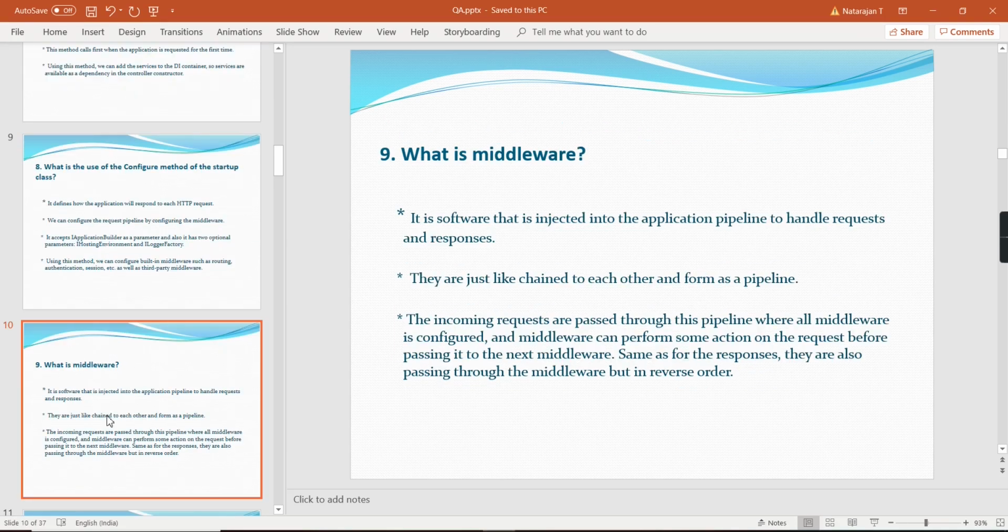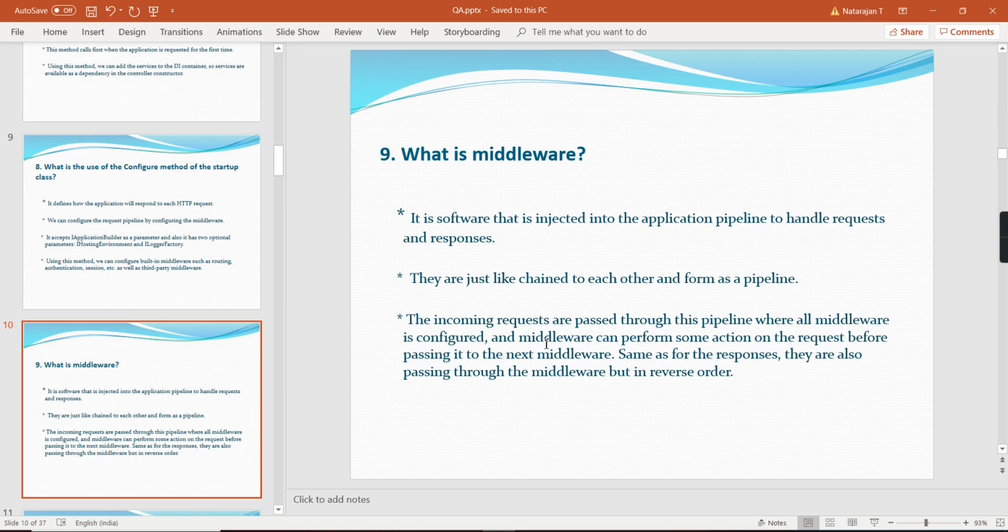The next one is a very important question. What is middleware? Middleware is the software that is injected into the application pipeline to handle the request and response. They are just like chained to each other and form the pipeline. The incoming requests are passed through the pipeline where all middleware is configured, and middleware can perform some actions on the request before passing it to the next middleware.